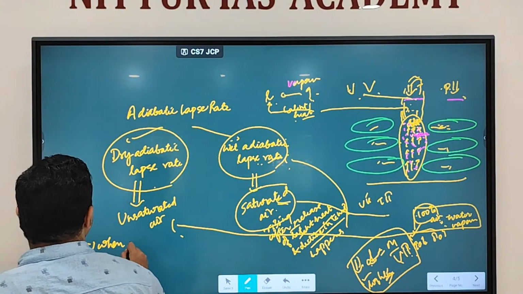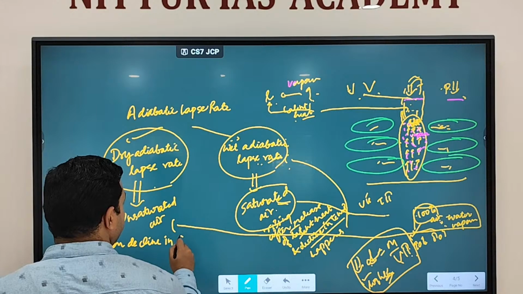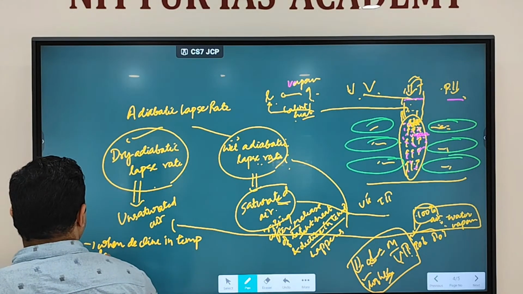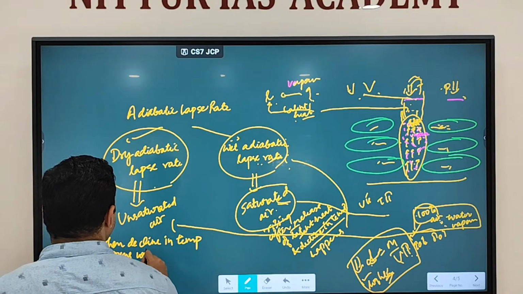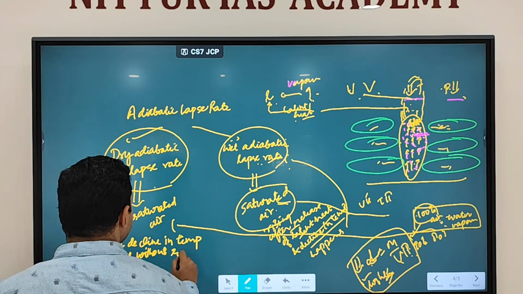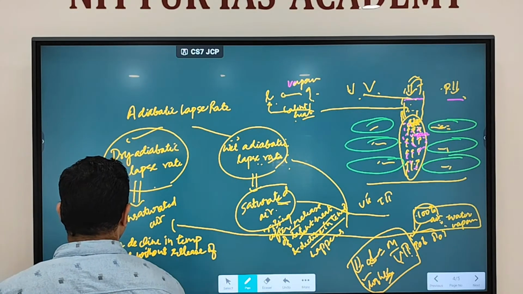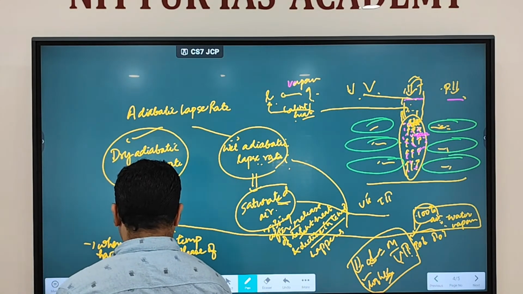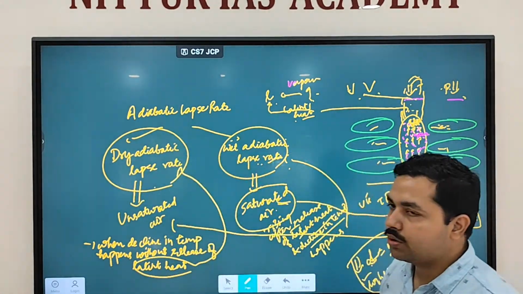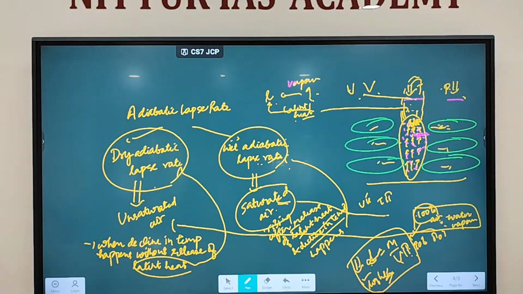When decline in temperature happens without release of latent heat, then it is going to be called a dry adiabatic lapse rate. So here, decline in temperature is happening after release of latent heat, then it is going to be called a wet adiabatic lapse rate. If decline in temperature is happening without release of latent heat, then it is going to be called a dry adiabatic lapse rate. Fine.